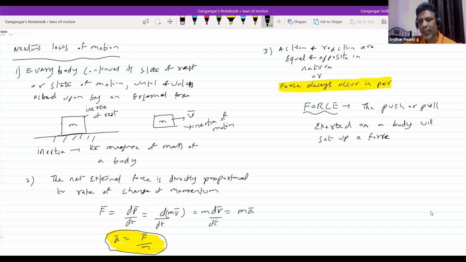The push or pull exerted on a body will set up a force. What do you mean by push? I think all of you know pushing. You push the door, you are applying a force. You push a notebook, a table, a wall, you are applying force. You push your brother, sister, or parent, a gentle push, you are applying a force. So how to generate a force? By a push or a pull. What do you mean by pull? You can hold and pull any object like this.